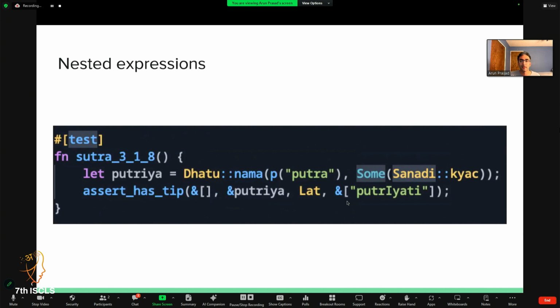So here we have the result of putriyati. We start with the pratipadika putra, and we mark this as the namadhatu created with the kyach pratyaya. And this test is implemented and passes. Likewise, we can create a kridanta and add a subpratyaya to the end. I've tested this with some basic expressions as well. So if we have two subantas and a single expression, that can be generated as well. But I haven't battle tested this thoroughly, so it's a little experimental.